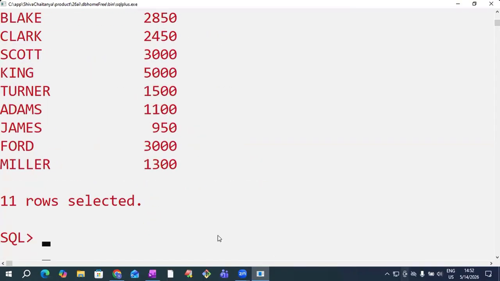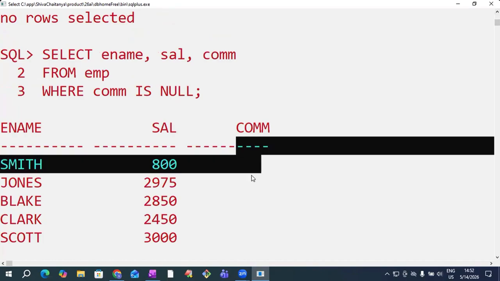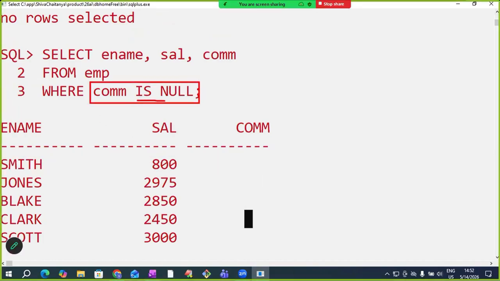Total 11 commissions are null. 11 rows are getting observed, sir. 11 rows I'm getting. So for null comparison, use is null, is not null. So who are not getting commission? Null means not getting commission. 11 employees are not getting commission.